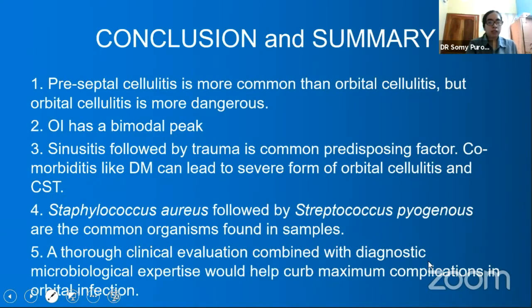So I would conclude my study by saying that we found preseptal cellulitis is more common than orbital. Orbital infections have a bimodal peak. Sinusitis followed by trauma was the most common predisposing factor, and comorbidities like diabetes mellitus can lead to a severe form of orbital cellulitis. Staphylococcus aureus followed by Streptococcus pyogenes are the common organisms found in the samples, and very importantly, a thorough clinical evaluation combined with diagnostic microbiological expertise would help curb maximum complications in orbital infection.